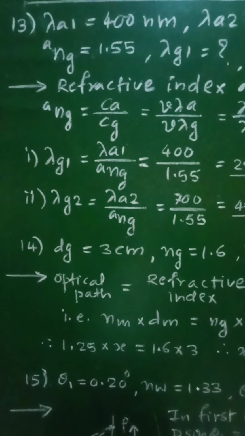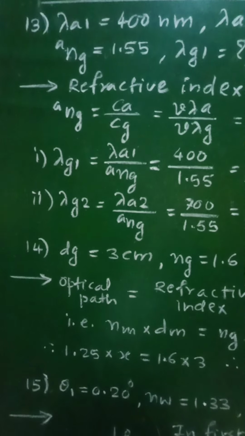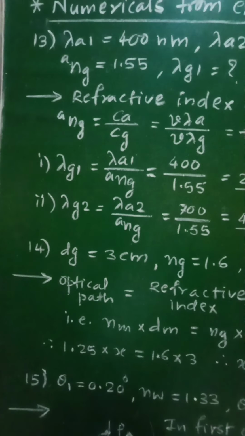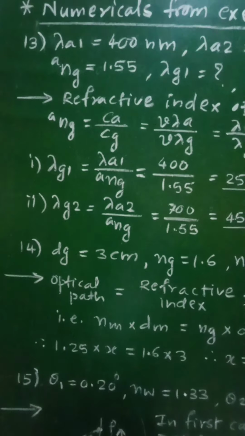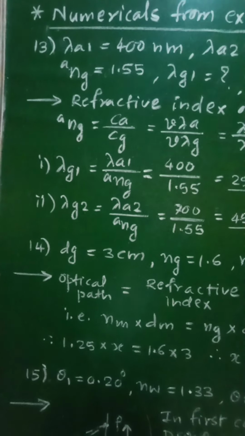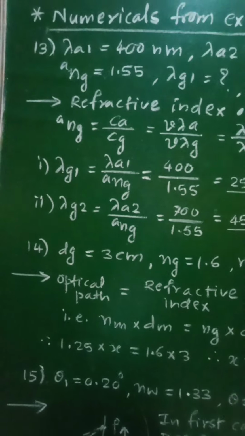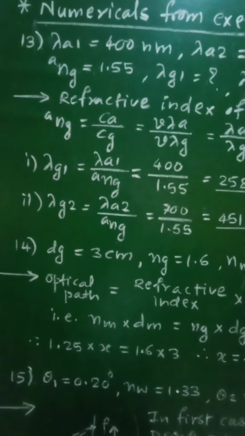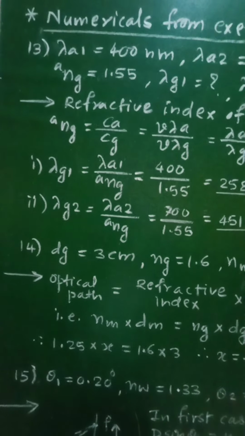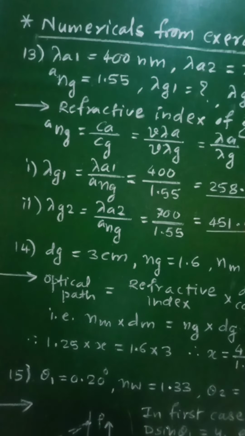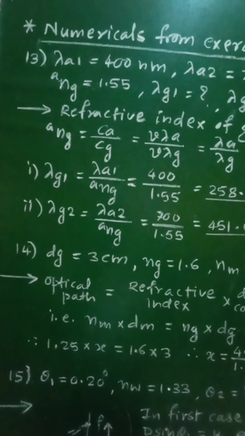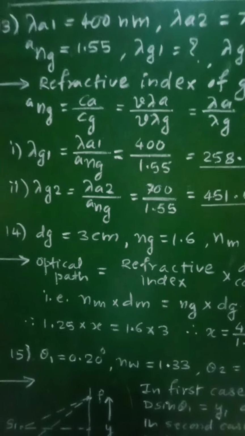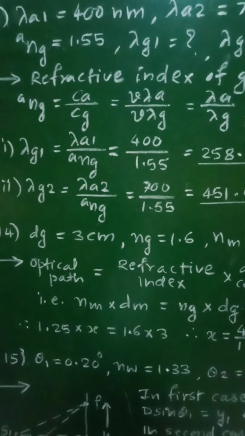Now let us see the next numerical, that is numerical number 14, which is stated as: the optical path of a ray of light of a given wavelength traveling a distance of 3 cm in flint glass having refractive index 1.6 is the same as that on traveling a distance x centimeter through a medium having refractive index 1.25. Determine the value of x, that is the distance covered by light through that medium.